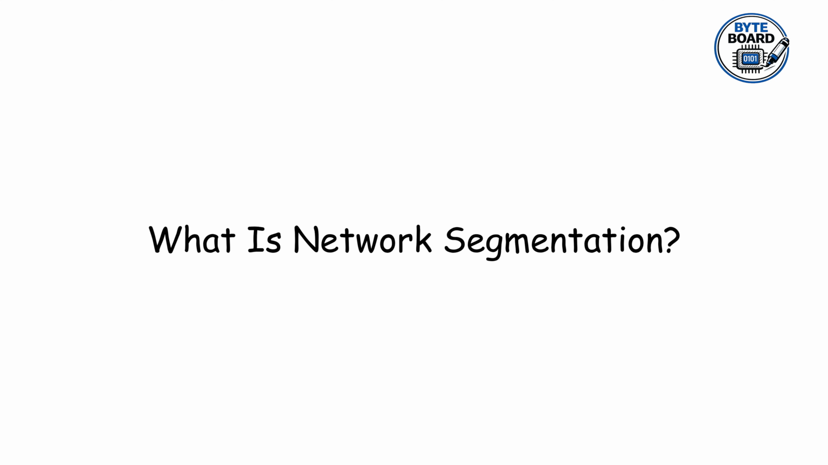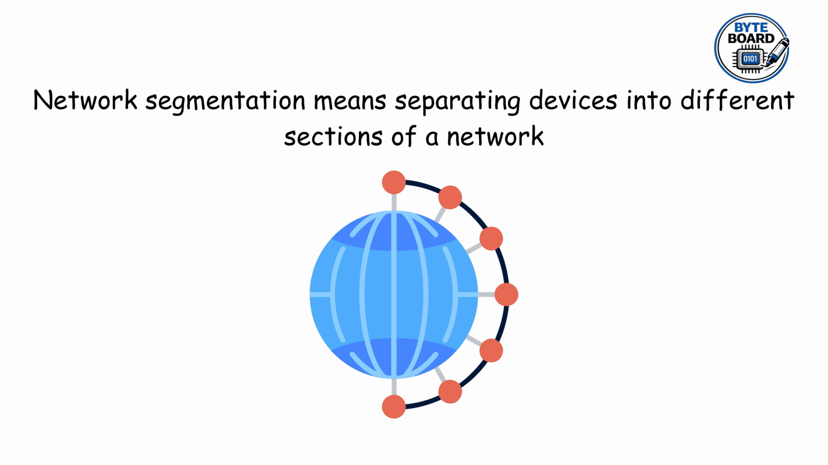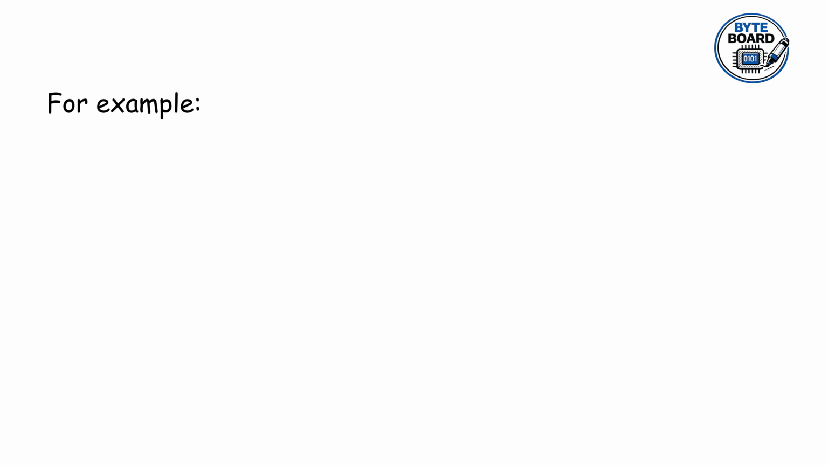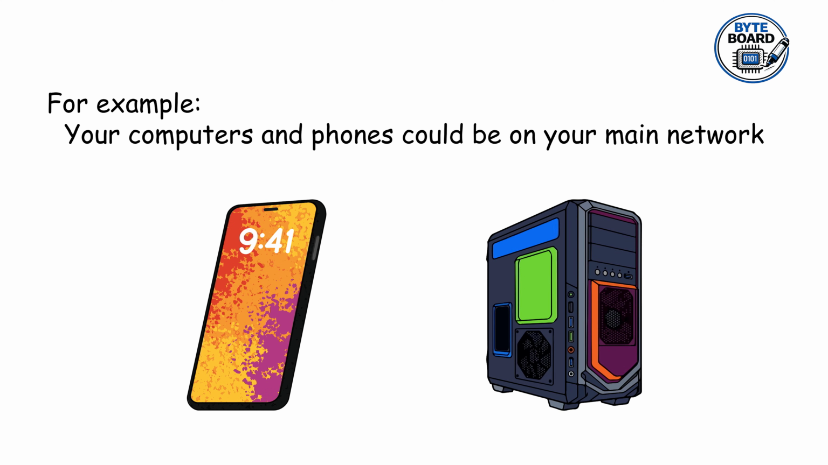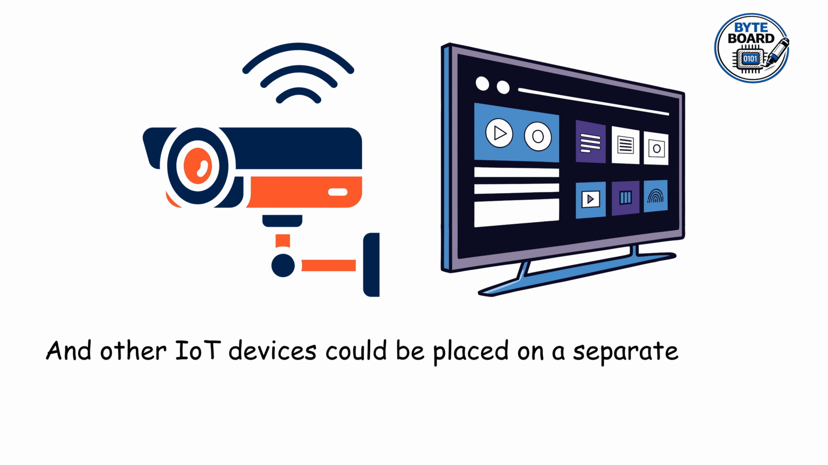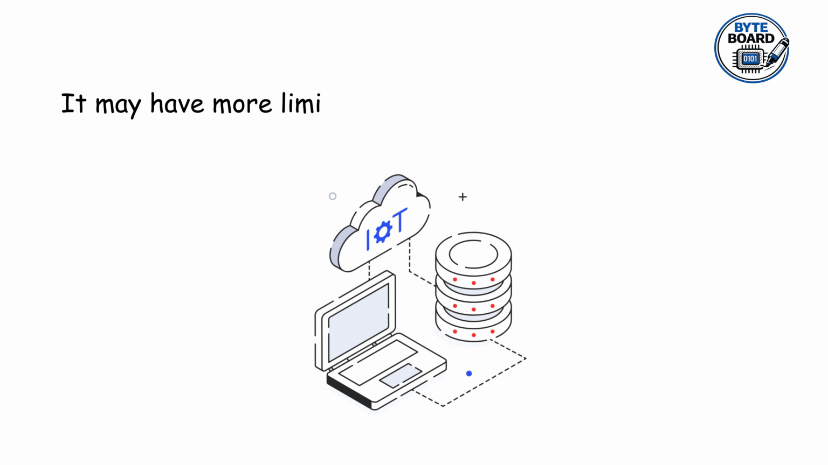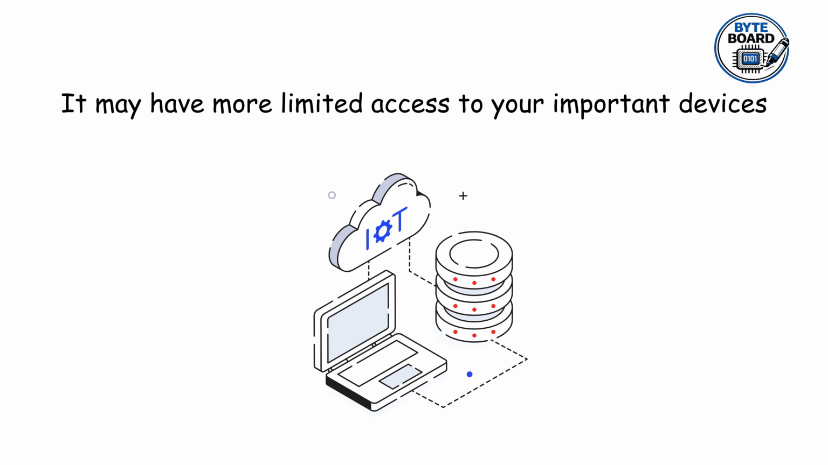This is one reason why network segmentation is important. What is network segmentation? Network segmentation means separating devices into different sections of a network. For example, your computers and phones could be on your main network. Your smart cameras, smart TVs, and other IoT devices could be placed on a separate network. Some routers call this a guest network. This means that even if an IoT device has a security problem, it may have more limited access to your important devices.